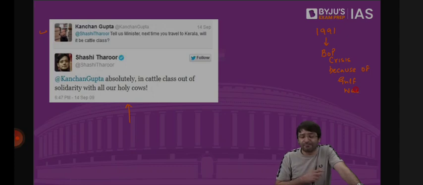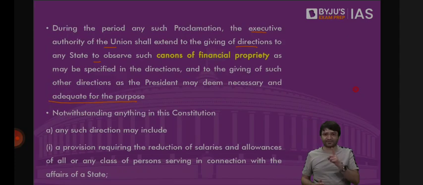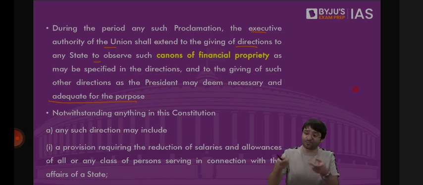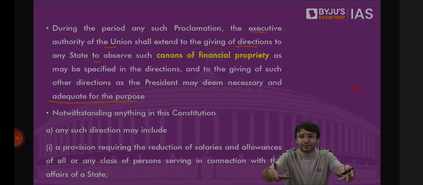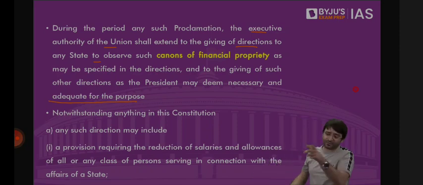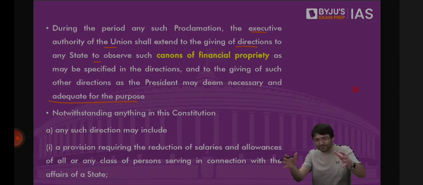The central government will issue directives to all the states that you observe propriety. Don't be extravagant in your spending. Don't stay in 5-star hotels. This directive can be sent to all the ministers. Travel economy class, or don't travel at all unless and until it is absolutely necessary. All your money bills, all your budget should be reserved for the consideration of the president. Because all the money that is available with the states should be kept at the disposal of the center, so that the center can take us out of this economic turmoil.